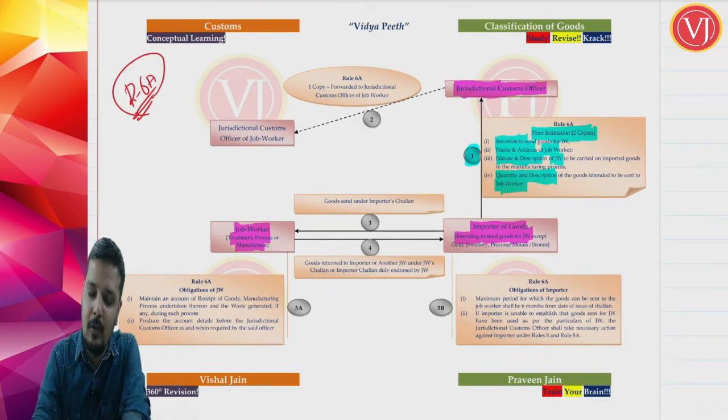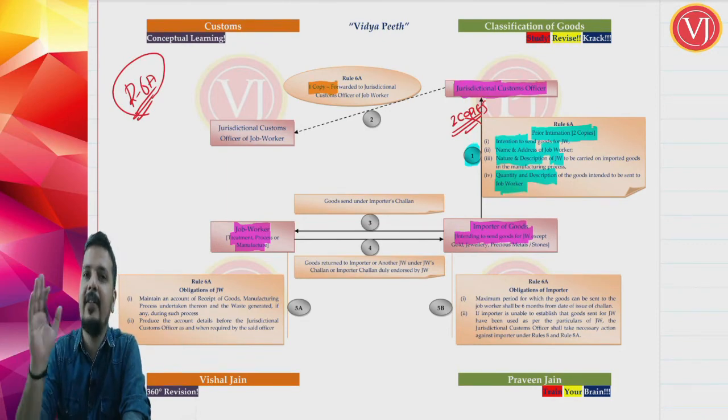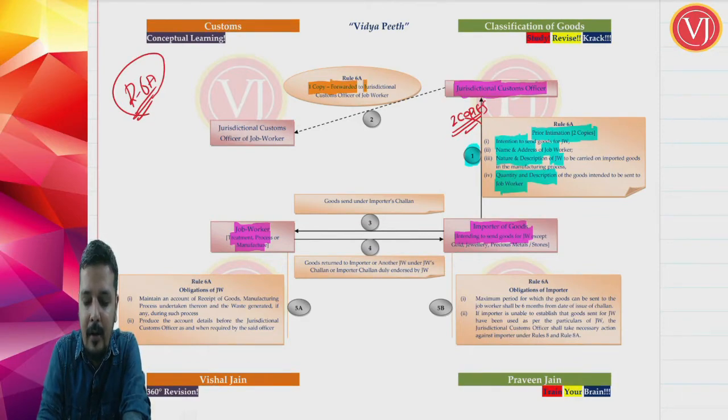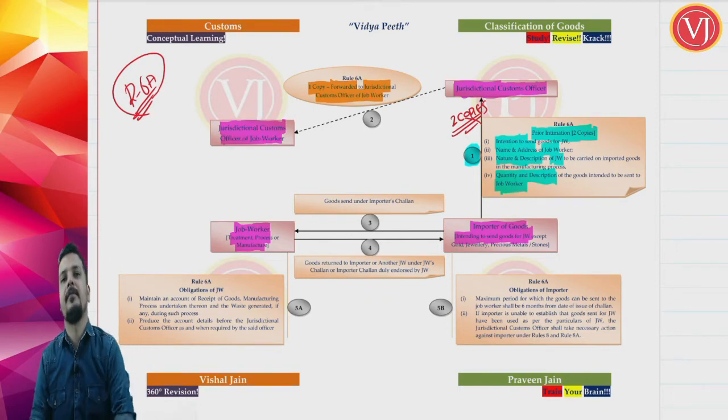Now out of 2 copies, one copy, the officer having jurisdiction over the importer's premises will forward to the officer having jurisdiction over the job worker's premises. So he is going to forward 1 copy to the jurisdictional customs officer of the job worker.